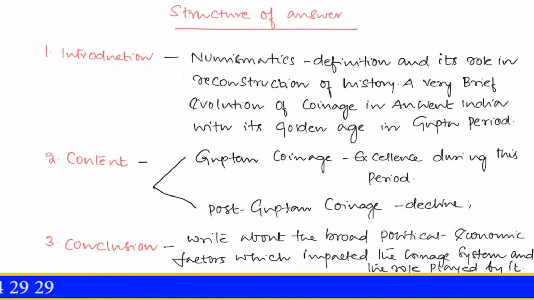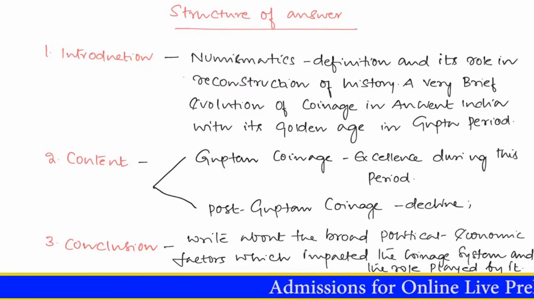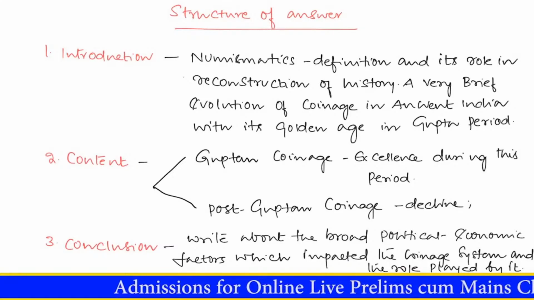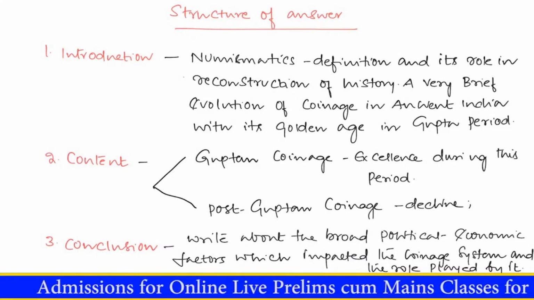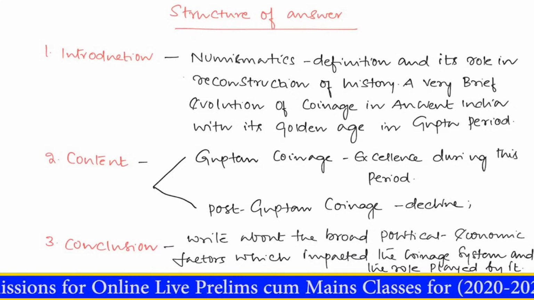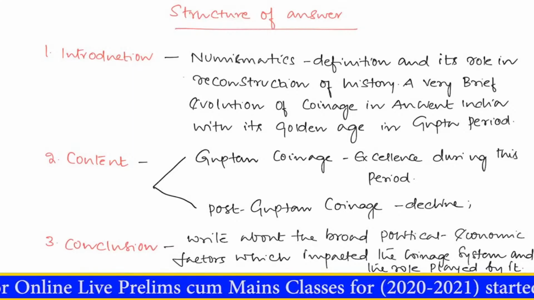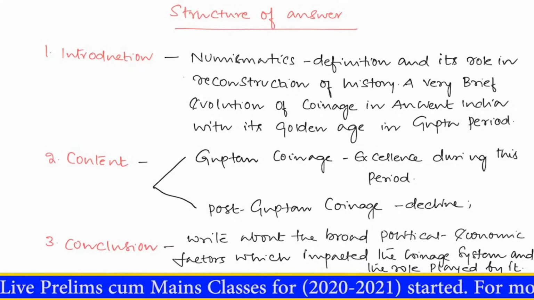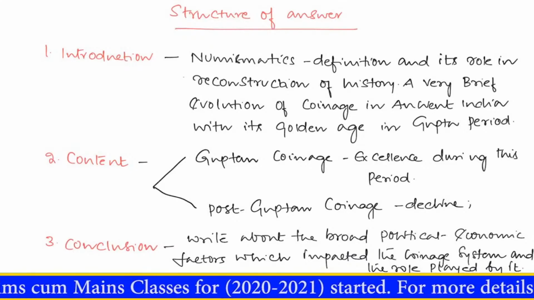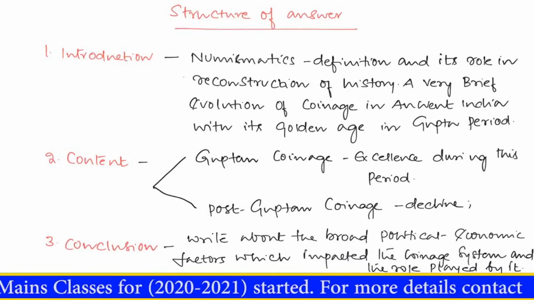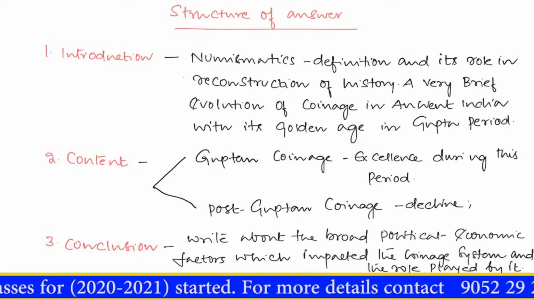Now we will see how to structure our answer. As usual, every answer is divided into three important components: one is the introduction, the second is the content or body part, and the third is the conclusion. There are various ways to write an introduction. For example, some people start with a fact, some with a statistic, some with a case scenario. Whichever way you start, one thing you have to remember is that it should address the demands of the question, and you should not end up writing an arbitrary or vague introduction.